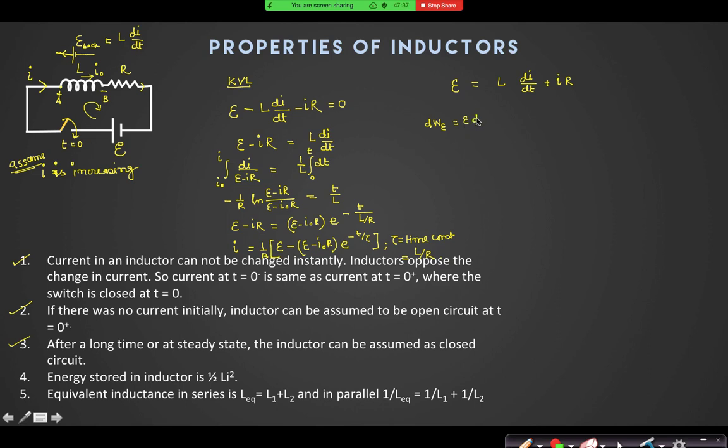Is it E dq? Yes or no? Yes, sir. So that is L into di by dt into dq, plus I into R into dq. It is dq by dt into dt, I can write it.